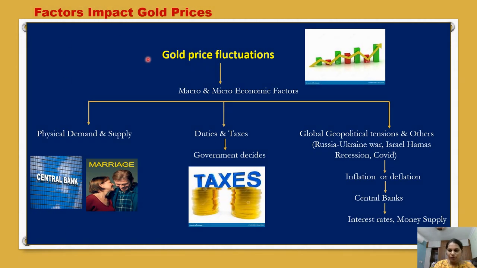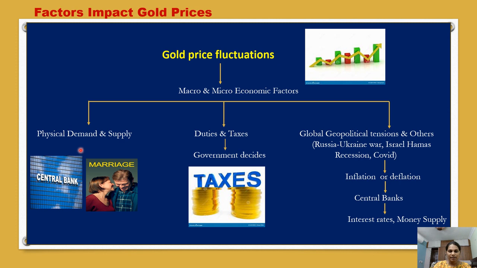Gold prices fluctuate due to different micro and macroeconomic factors. Major micro and macroeconomic factors we are going to discuss. One is physical demand and supply. Another is duties and taxes. The third is global geopolitical tension, and other reasons. One by one we are going to discuss.